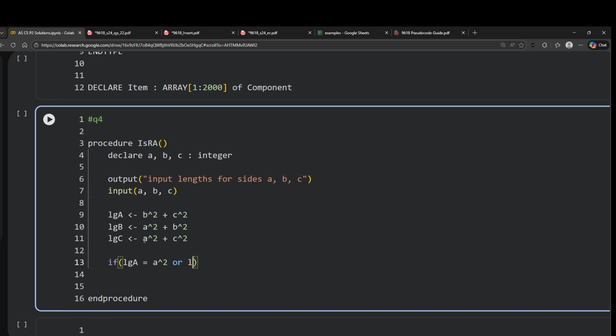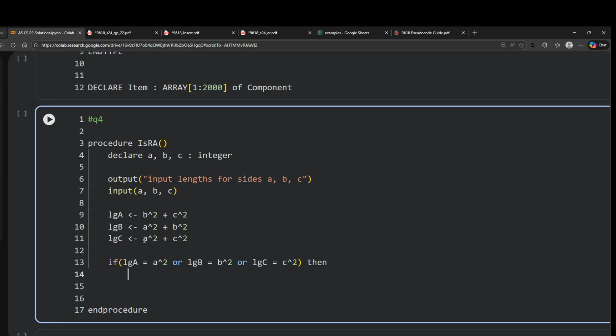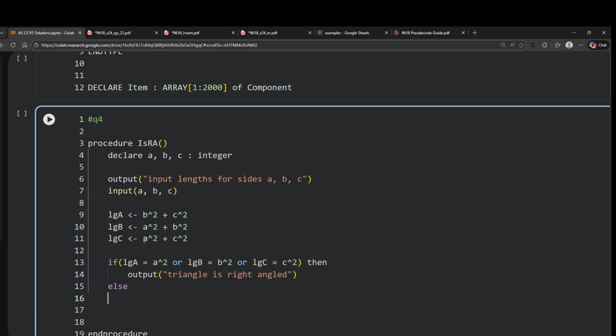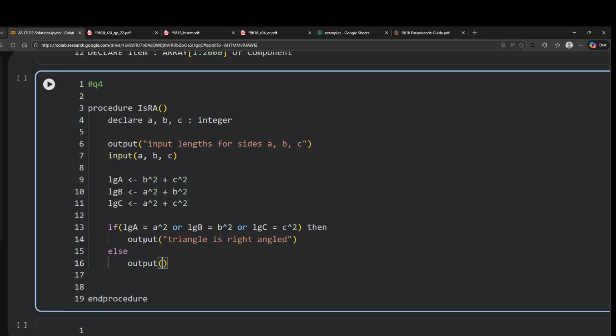Or if b is the largest side, then it should be equal to b square. Or if c is the largest side, then it should be equal to c square. If any of these are true, then you are just going to output triangle is right angled. Otherwise, you will just output triangle is not right angled, and then you end if. That's literally it. This was the whole question.